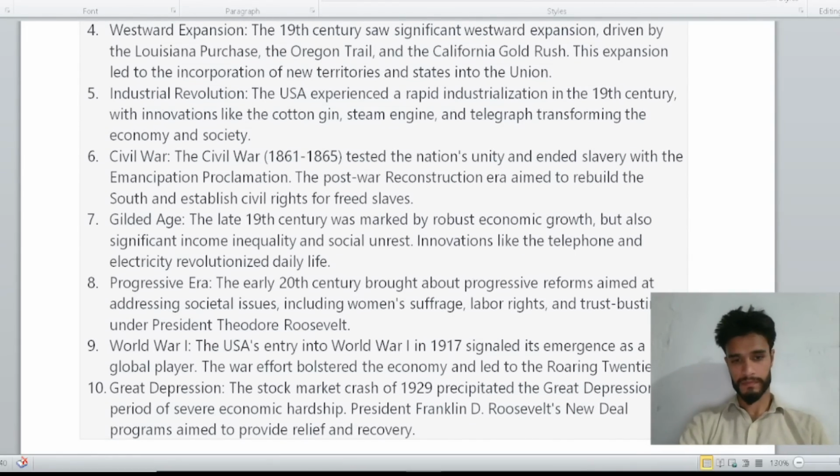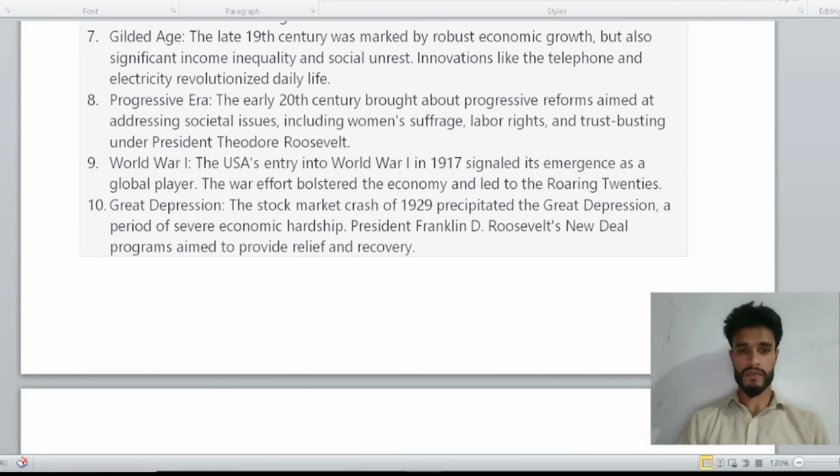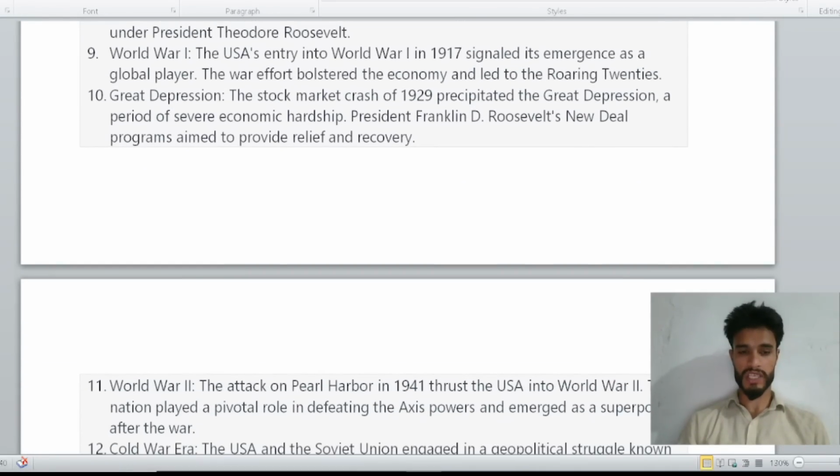Great Depression. The stock market crash of 1929 precipitated the Great Depression, a period of severe economic hardship. President Franklin D. Roosevelt's New Deal programs aimed to provide relief and recovery. So this is the Great Depression in the USA.